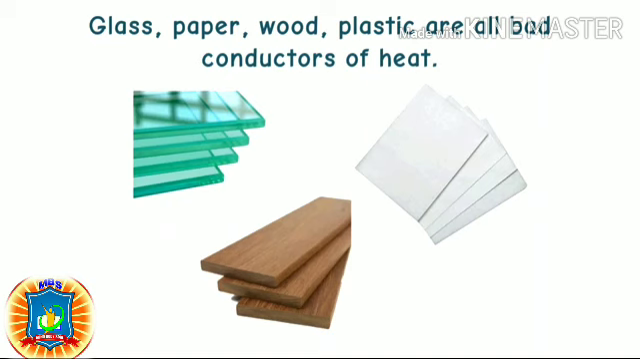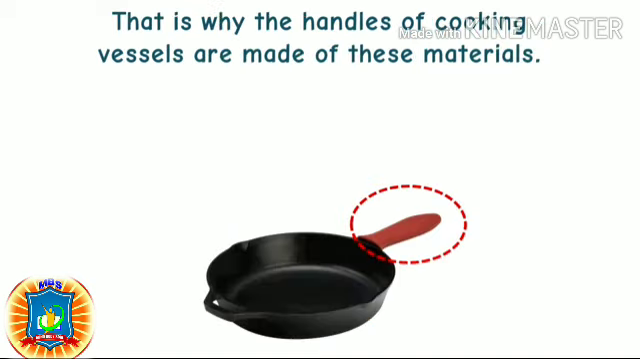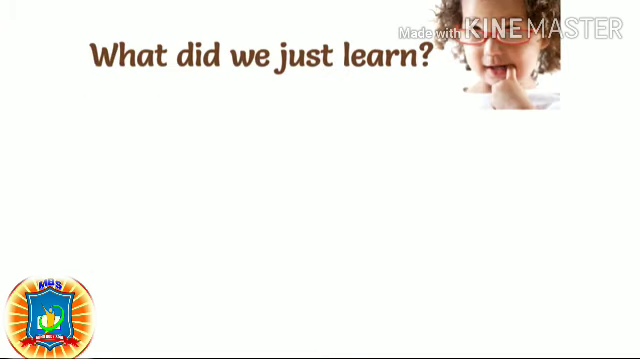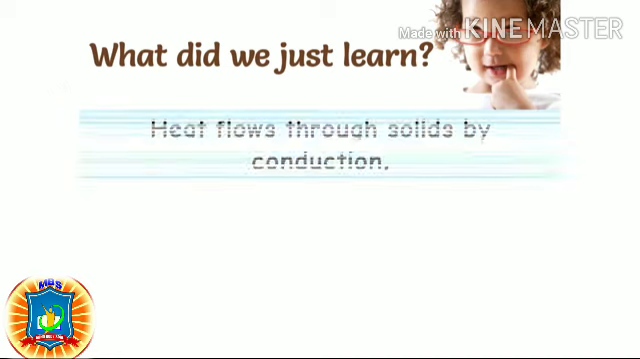Glass, paper, wood, plastic are all bad conductors of heat. That is why the handles of cooking vessels are made of these materials. They do not heat up even if the vessel does, and this makes it possible for us to hold them. What did we just learn?